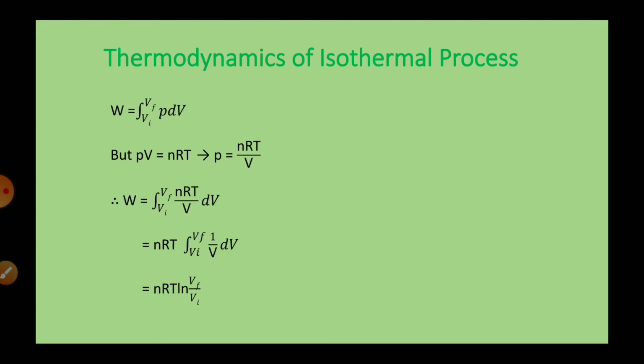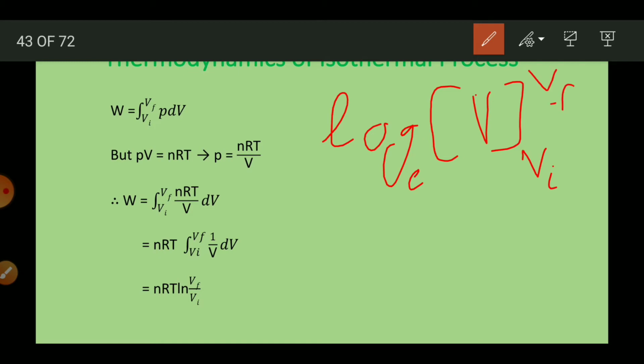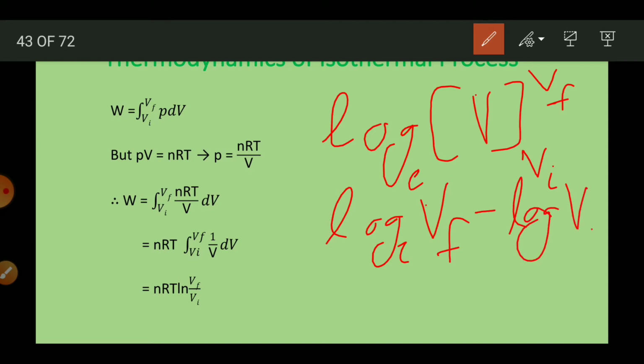Now what is the step here? Here we have log to the base e, that means ln V, going from initial state to final state. Clear? Now when we apply the limits, we will get log to the base e Vf minus log to the base e Vi.